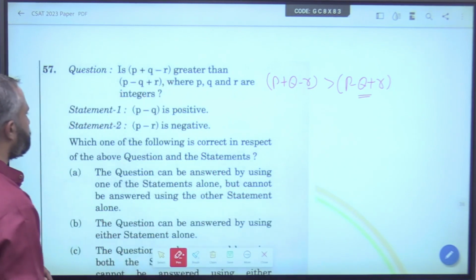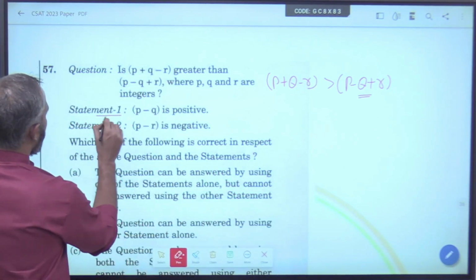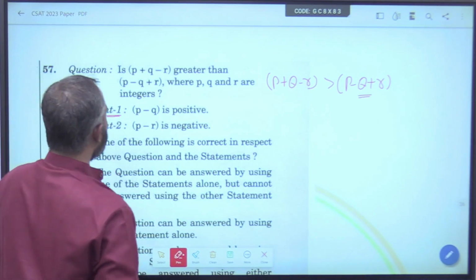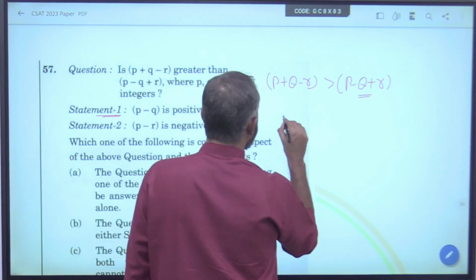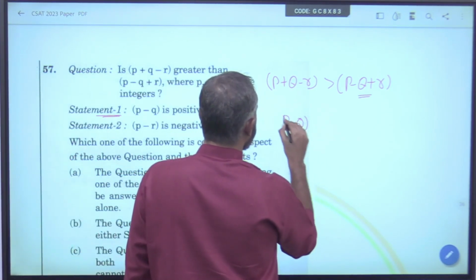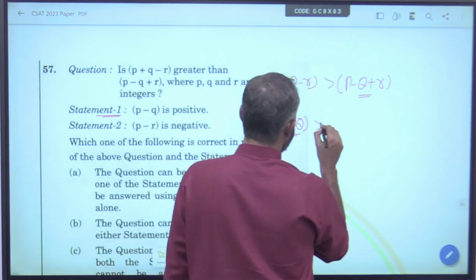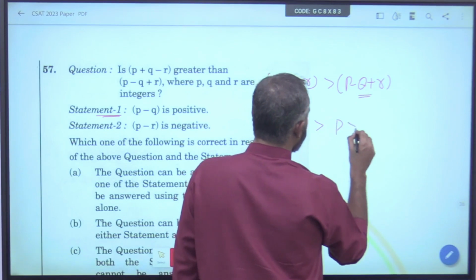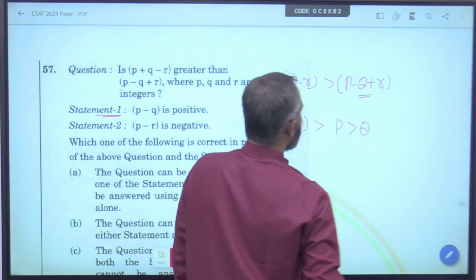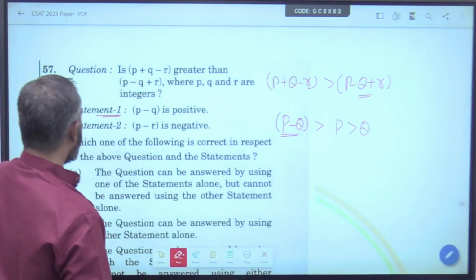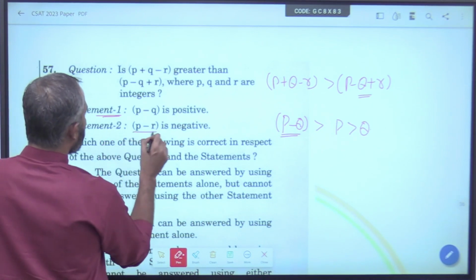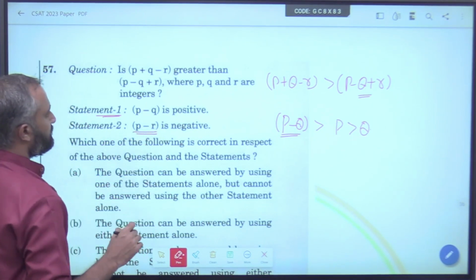Now, statement 1 is telling that P minus Q is positive. So, which means P is greater than Q. Okay? Now, next, P minus R is negative.